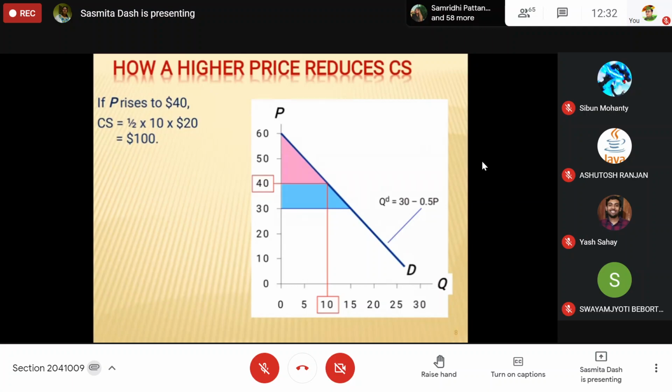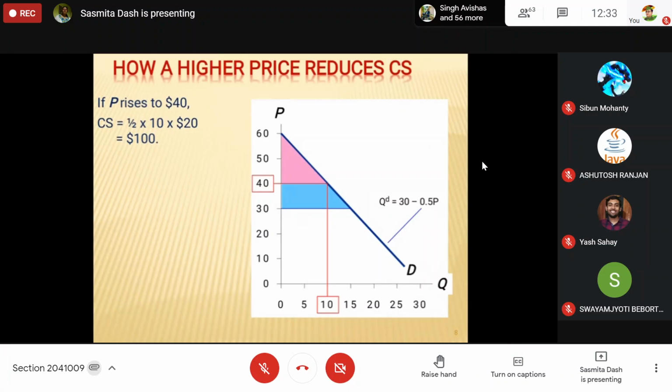Then there are marginal consumers whose willingness to pay was between 30 rupees and 40 rupees. A person with WTP of 35 was buying when the price was 30. Now when the price has increased to 40, he will not buy.